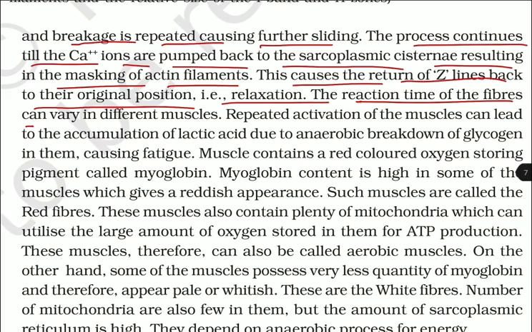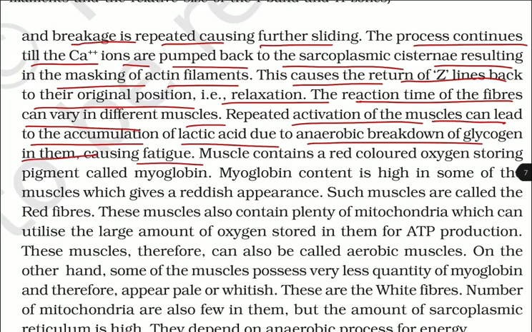The reaction time of the fibers can vary in the different muscles. Repeated activation of the muscle can lead to the accumulation of lactic acid due to anaerobic breakdown of the glycogen in them, causing fatigue.